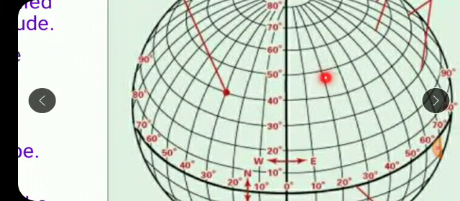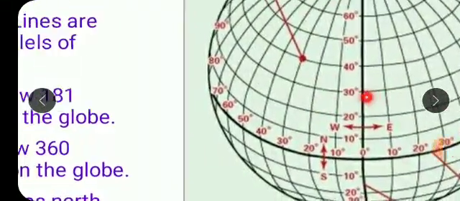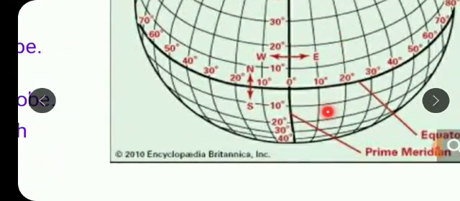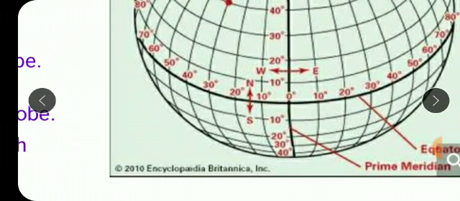Okay. So how many parallels and meridians actually we can draw on the globe? Well, on the globe we can actually draw 181 parallels. Okay, how 181 parallels? 90 in the northern part, 90 in the southern part, that makes a total of 180, plus this great circle, that is equator. So together we can actually draw 181 parallels on the globe.